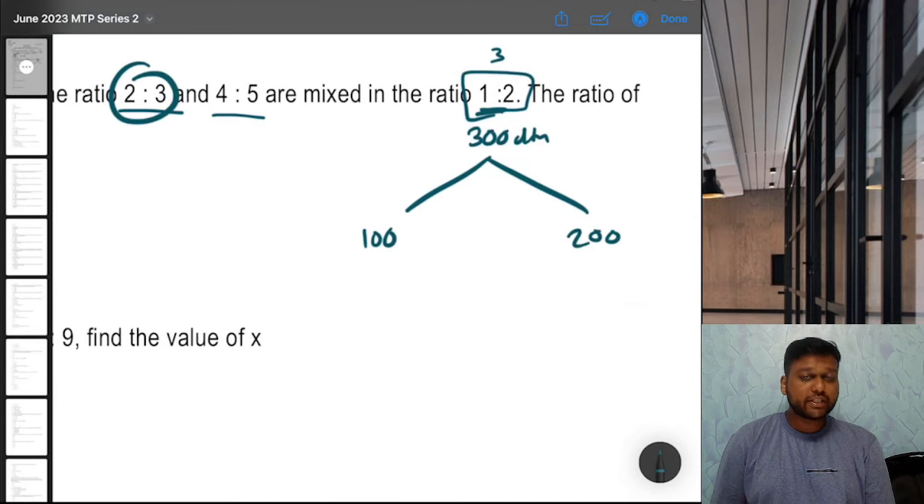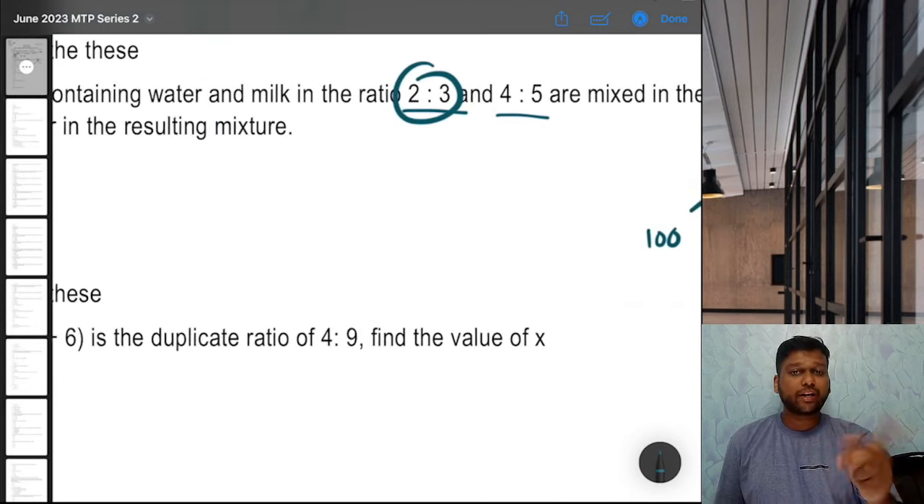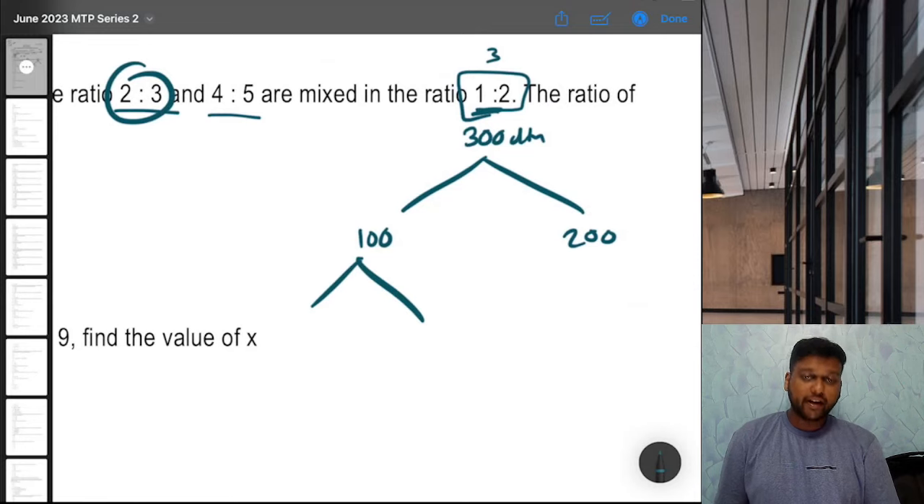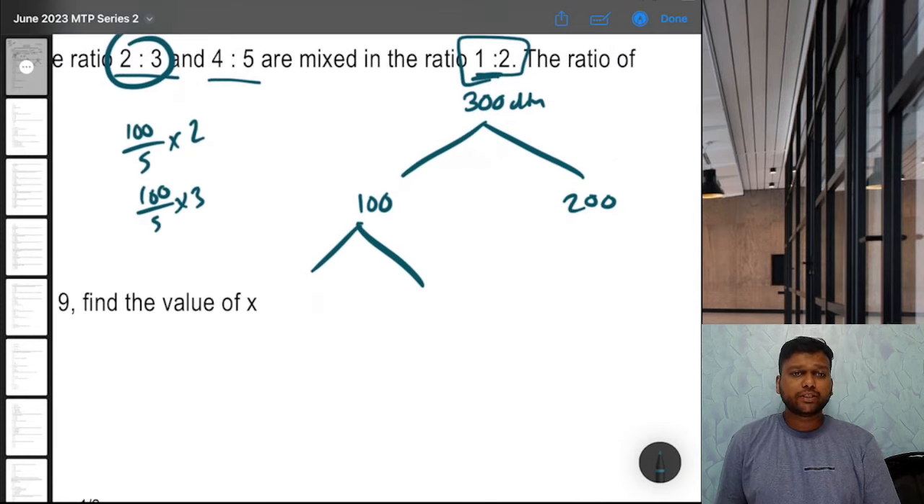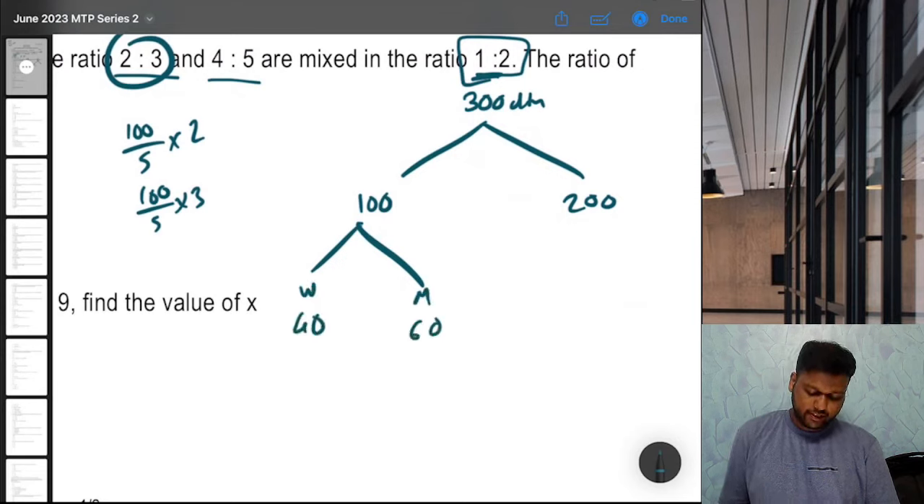Now we know first mixture is 2 is to 3, water is to milk. So let's divide it. How do we divide in the ratio? 2 plus 3 is 5. So we do 100 by 5 into 2 and 100 by 5 into 3. So how much is that? Water is 40, milk is 60.